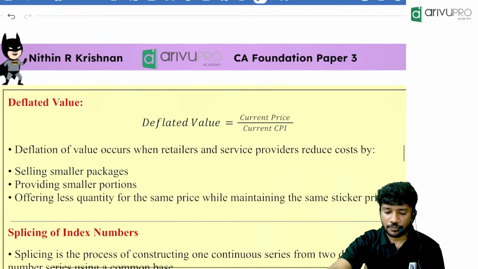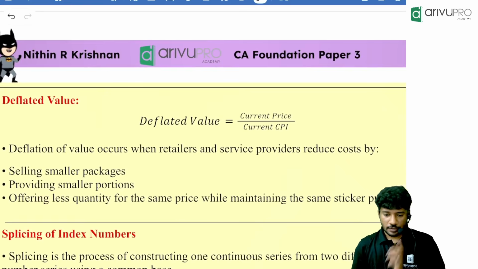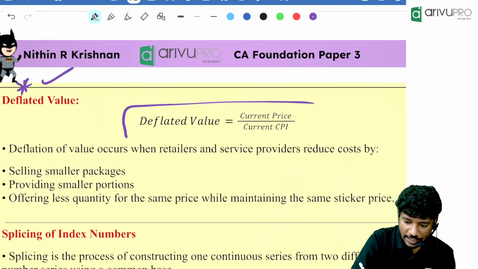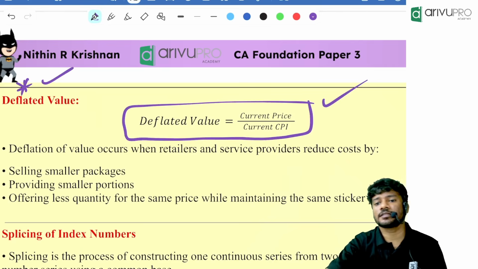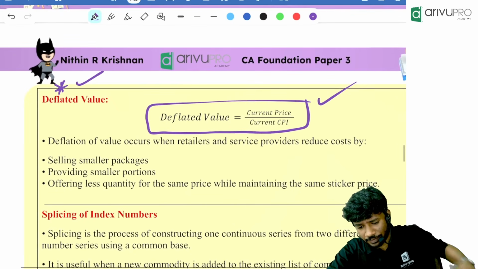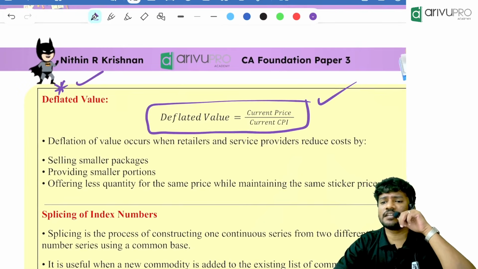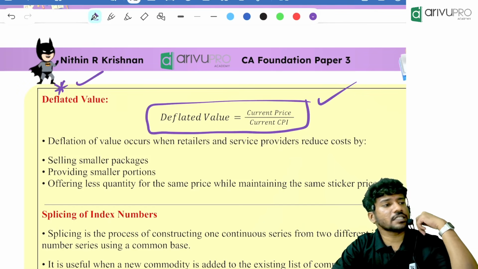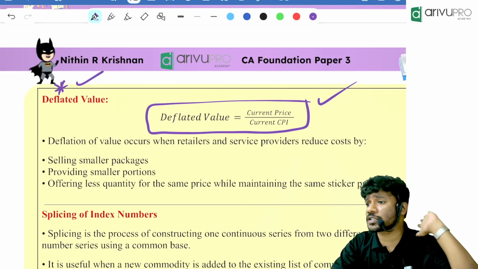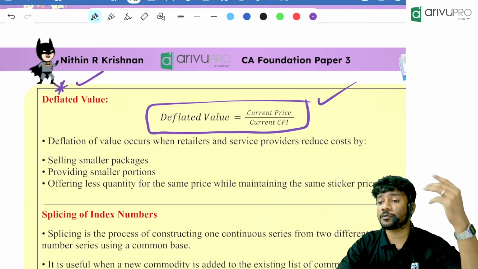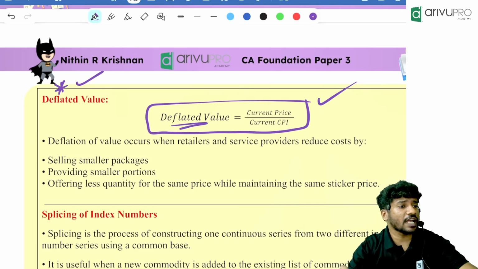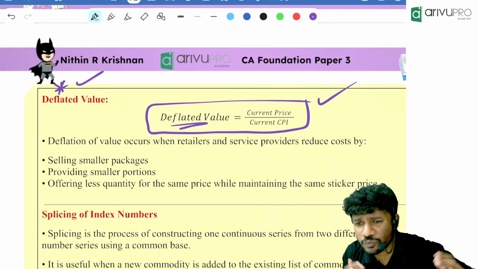Make a note of it. Deflated value. There were no questions based on this, but there is a high chance that they will ask a formula based question like this. What is the formula for deflated value? Everyone make a note. Deflated value is nothing but current price divided by current CPI. What is CPI? Consumer price index or cost of living index. So current price divided by current year CPI will give you the deflated value.